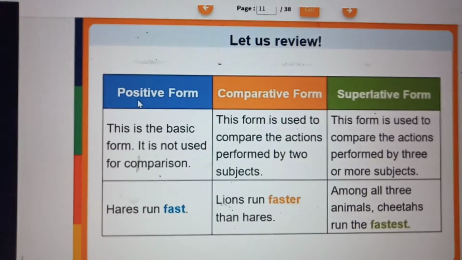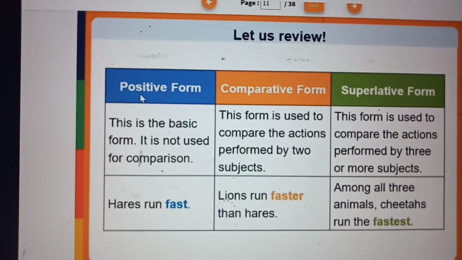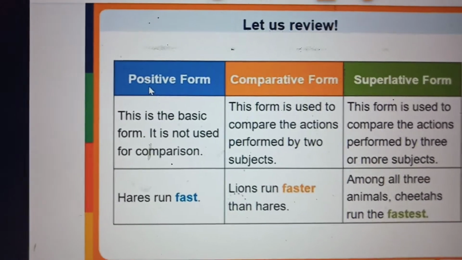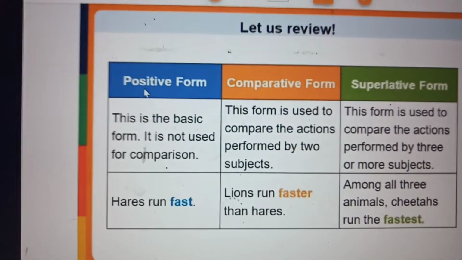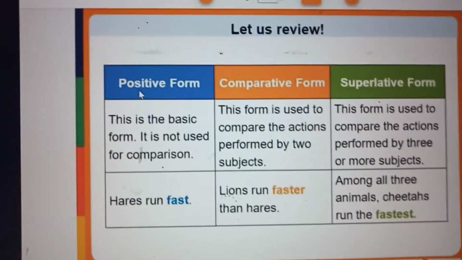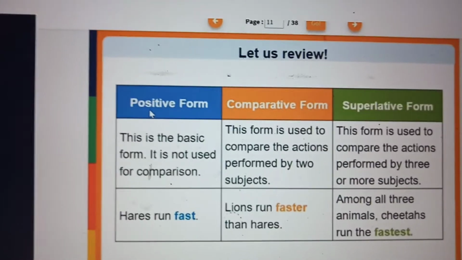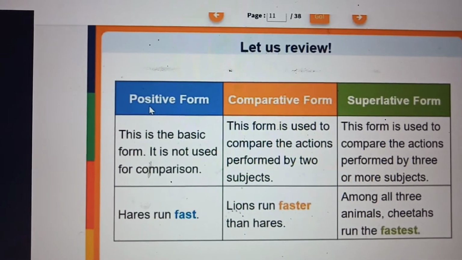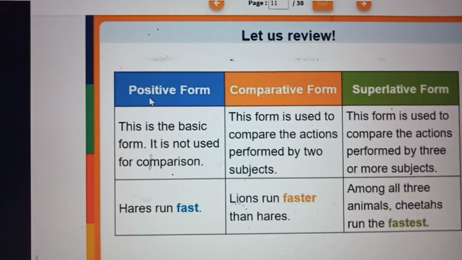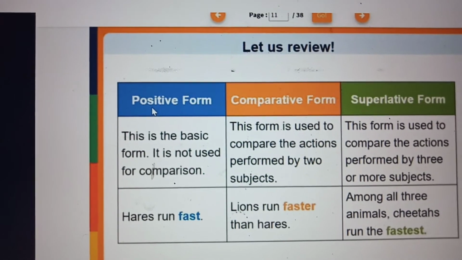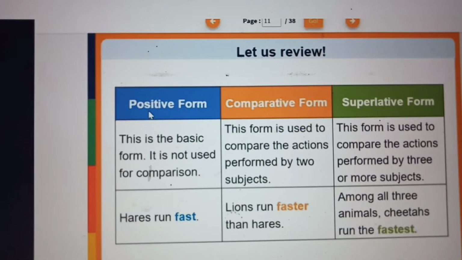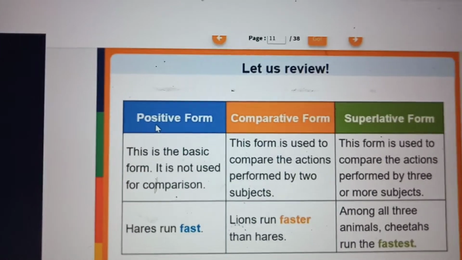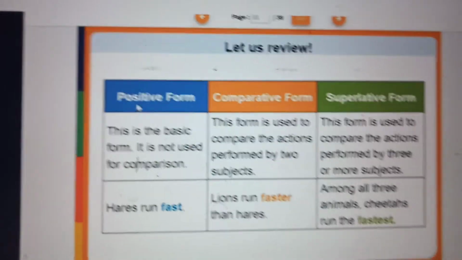Then when you compare 2 people, the actions of 2 people, then it becomes 2 subjects. We say it as subject. Subject is person doing the action. So lion runs faster than has. It becomes comparative degree, and superlative is used to compare actions performed by 3 or more subjects. 2 or 3 people are compared here, and among all 3 animals, cheetah runs the fastest.